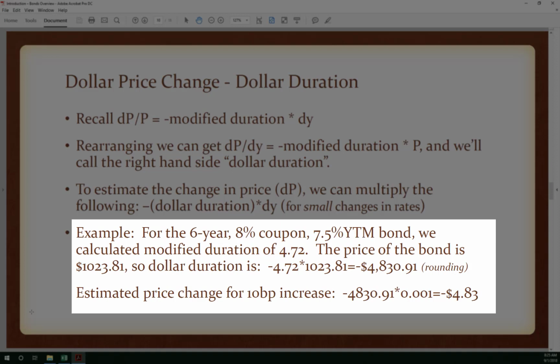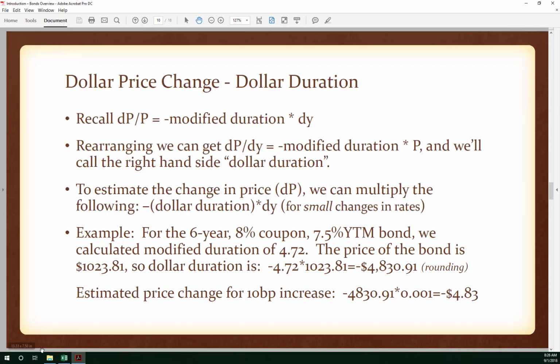As an example, for a 6-year, 8% coupon, 7.5% yield to maturity bond, this is the one we've been dealing with the whole time, we've got a modified duration of 4.72. The price of the bond is $1,023. So the dollar duration would be $4,830.91. Now, if we wanted to estimate the price change based on a 10 basis point increase, we would multiply that negative dollar duration, negative 4830, times 0.001, 10 basis points, and we would come up with an estimate of negative $4.83, a change in price of $4.83 in the downward direction.